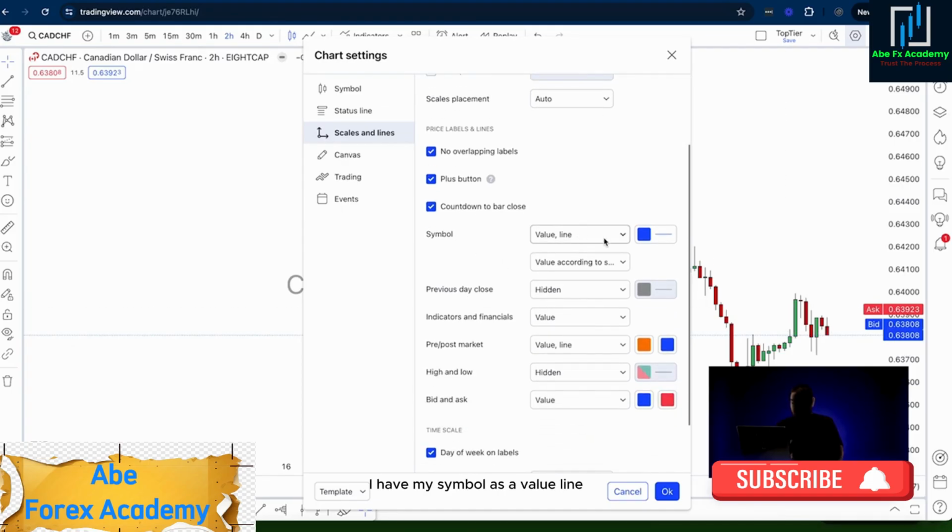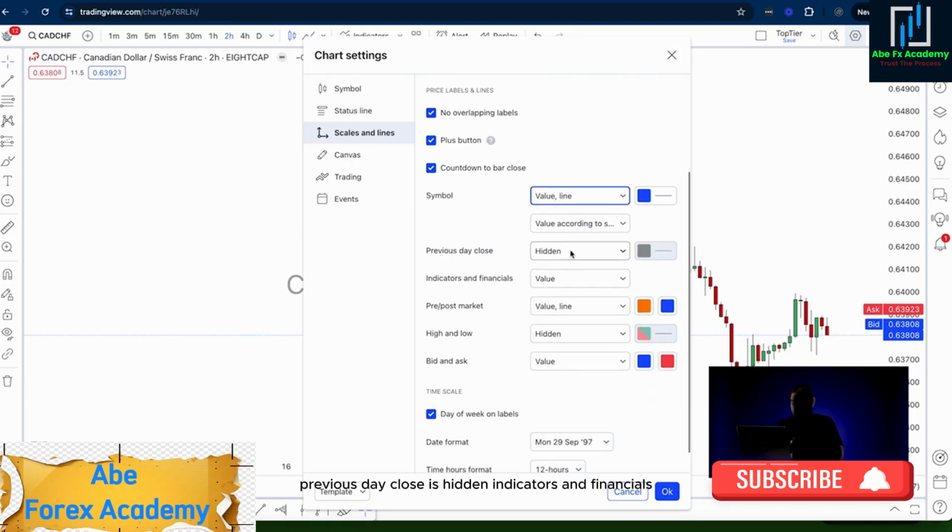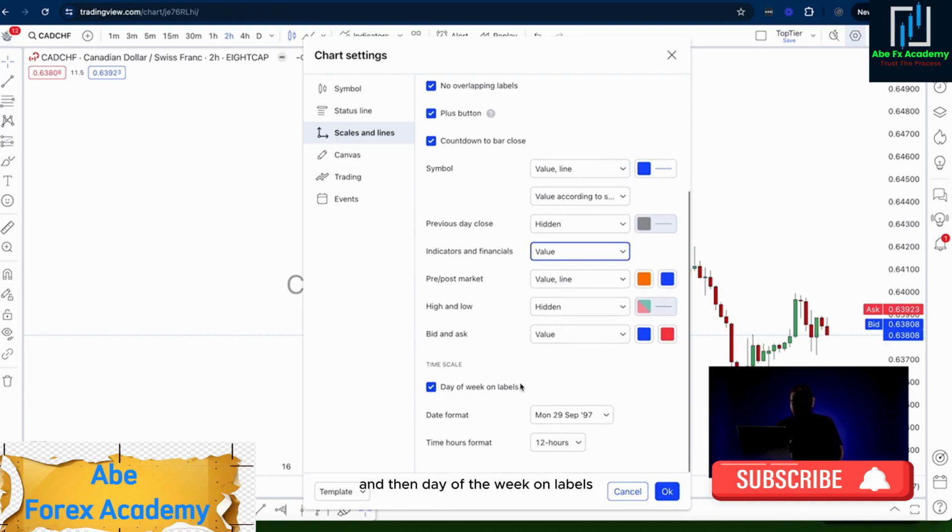I have my symbol as a value line. Previous day close is hidden. For indicators and financials, I'm using the value instead of the name. And then day of the week on labels, my date format is the day as well as the year. And then I'm on a 12-hour format.